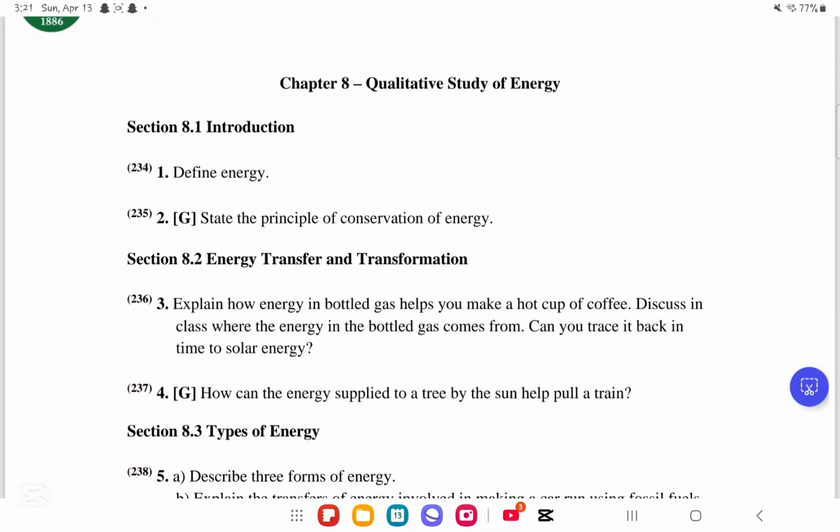So today I'll be explaining the Physics Chapter 8 course questions from Level L. So let's start with the first question. The first question is define energy. What is the definition of energy?